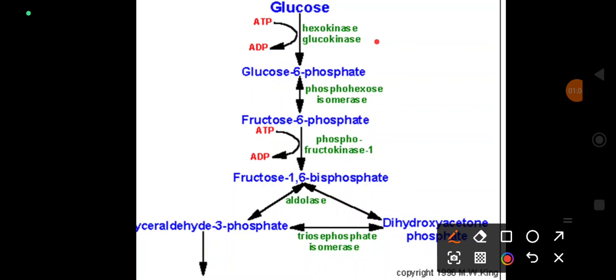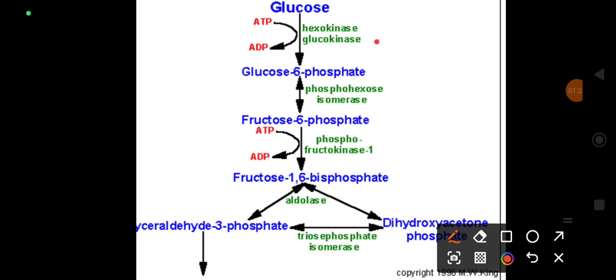So it has a low Km value and the affinity for glucose is high for hexokinase. In the presence of hexokinase or glucokinase, glucose is phosphorylated to glucose 6-phosphate and ATP becomes ADP.